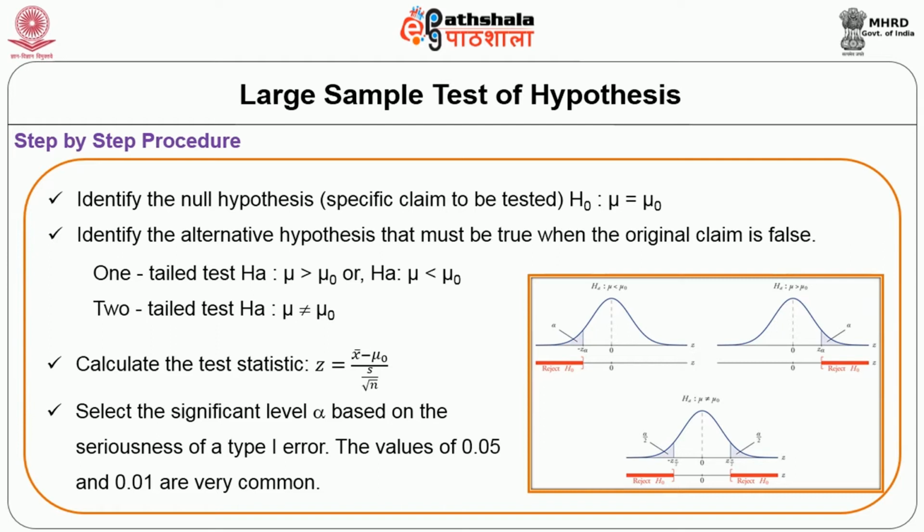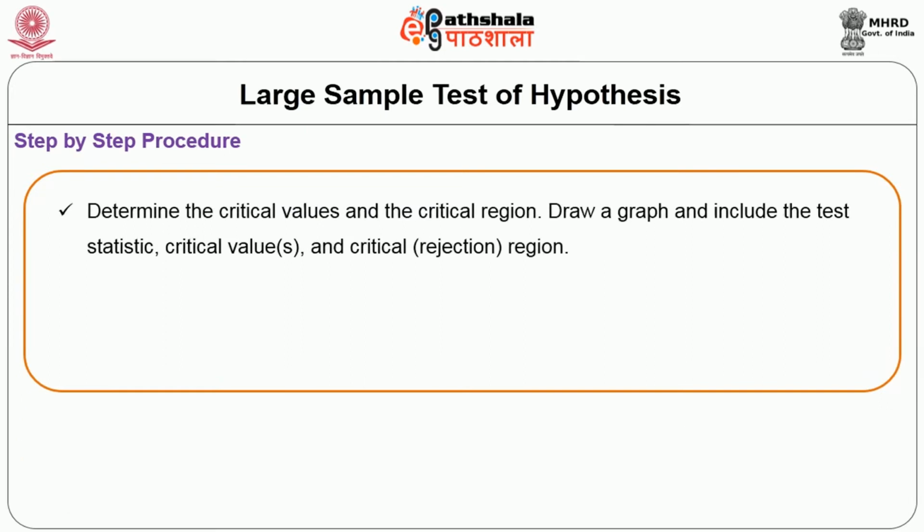Select the significance level alpha based on the seriousness of type 1 error. The significance level can be 0.05 or 0.01. These are commonly used. Determine the critical values and the critical region. Draw a graph and include the test statistic, critical values and critical regions.